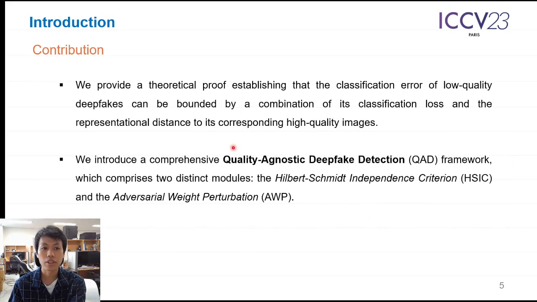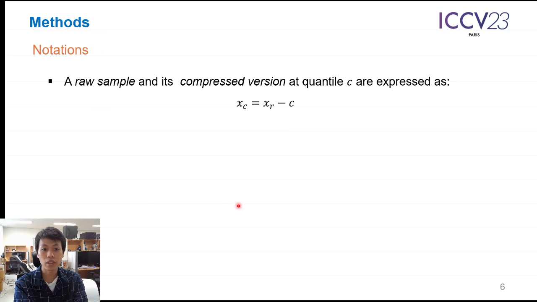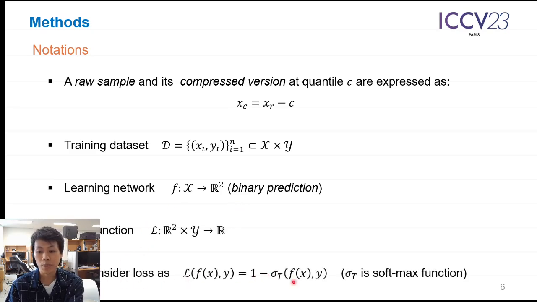For the contribution, in this paper, we introduce a theory that establishes the connection between classification error and the similarity of the intermediate representation of the high and low quality. We introduce a comprehensive novel framework comprised of 2 novel modules, and finally we perform extensive experiments on 7 datasets. Let our notation in this paper be as follows, including the raw and the compressed version of the image, the training dataset, our learning framework F, and the loss function. And we consider the loss function in a very simple notation.